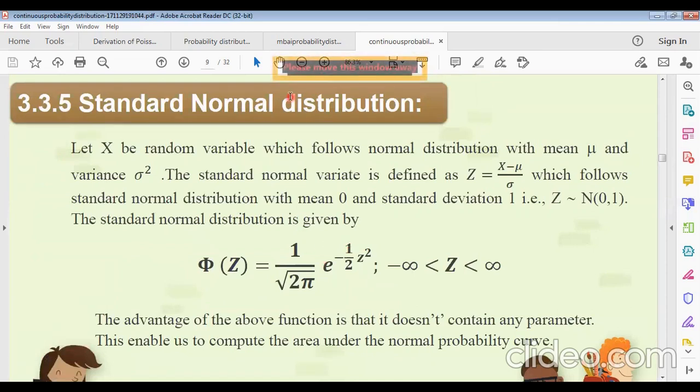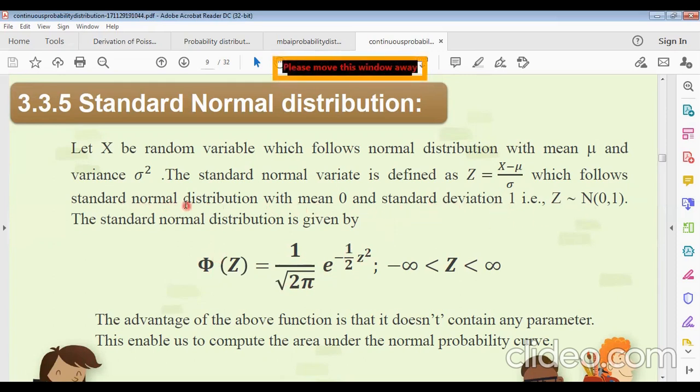Now what actually is the standard normal distribution? Let x be a random variable which follows a normal distribution with mean mu and variance, what will it be? Sigma squared, where sigma is the standard deviation. The standard normal variate is defined as follows: if we take another parameter z equals x minus mu by sigma, then the above mathematical notation of the normal distribution will be transformed to what? 1 by root over twice pi e to the power minus half z squared. This is another standard form of the normal distribution.